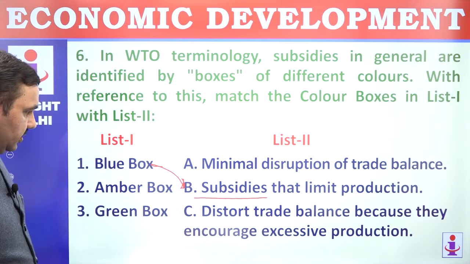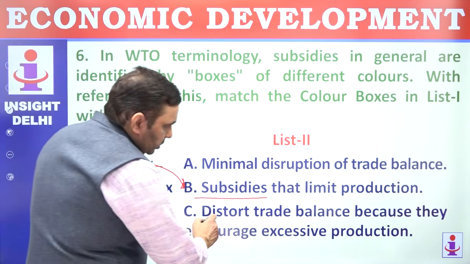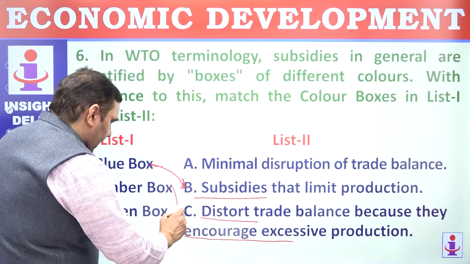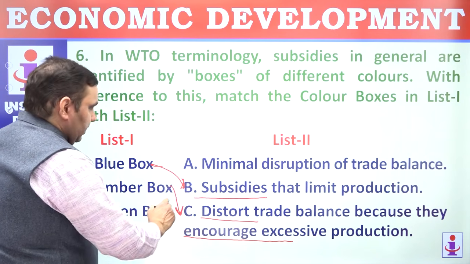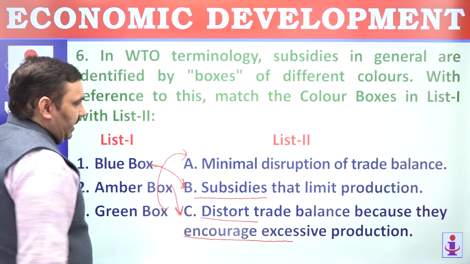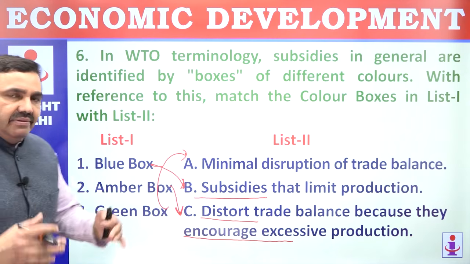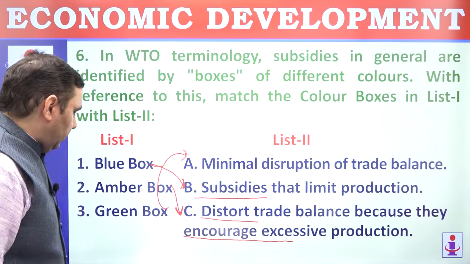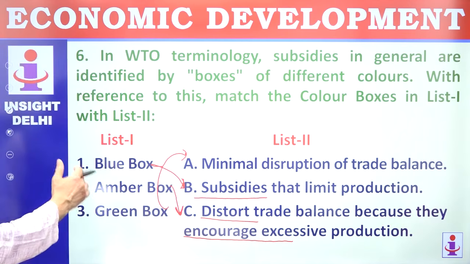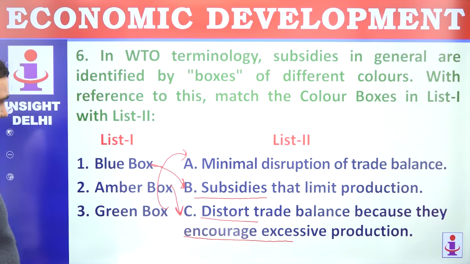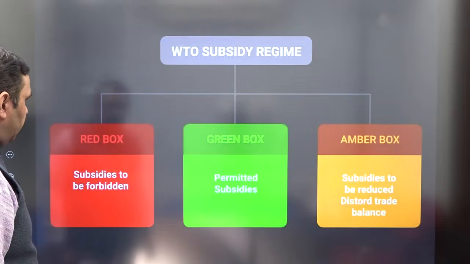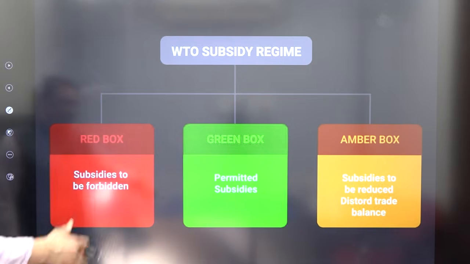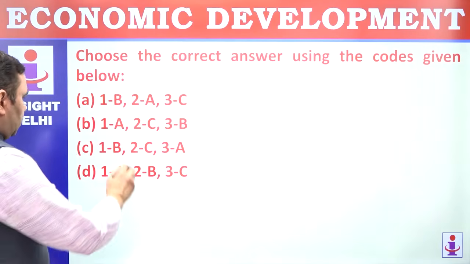Then you have amber box. Subsidies that distort balance because they encourage excessive production are put in amber box, number C. Green box, minimal disruption of trade balance, minimal negative impact on the economic activities among the countries. That is green box. So all these boxes you must know, these are being asked repeatedly. So option here is B1, C2, A3. You can see here WTO subsidy regime. So option is C.